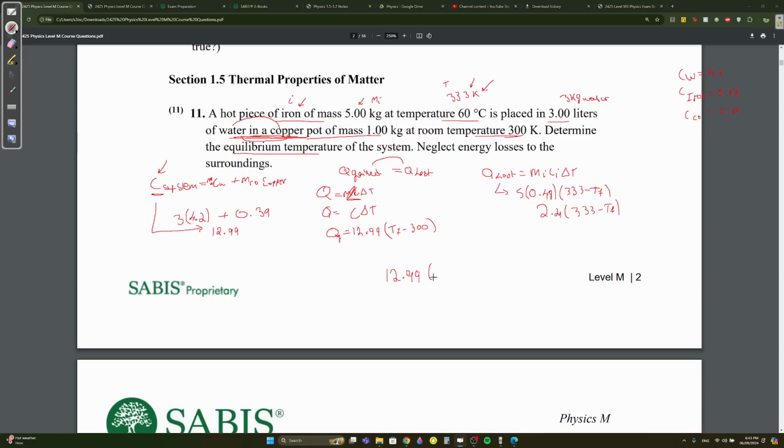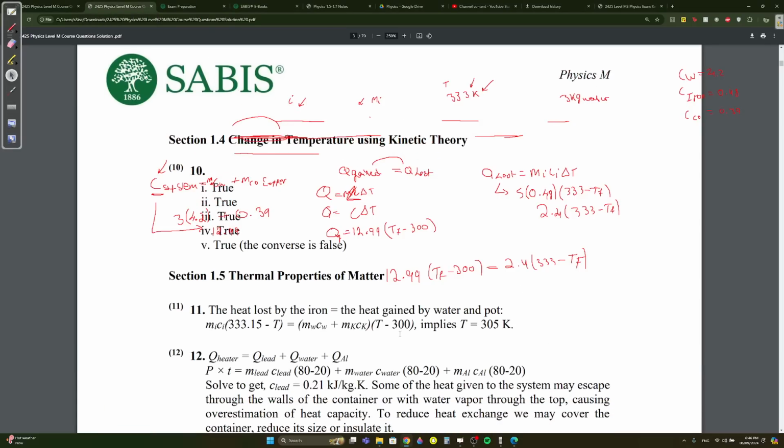12.99 times TF minus 300 equals 2.4 times 333 minus TF. If you have a calculator that can solve equations, you can put it in the calculator and just press shift solve. You're going to get 305 point something. If you don't, I'm not going to solve it, honestly. Okay, I'm not really in the mood. You're going to get T equals 305.